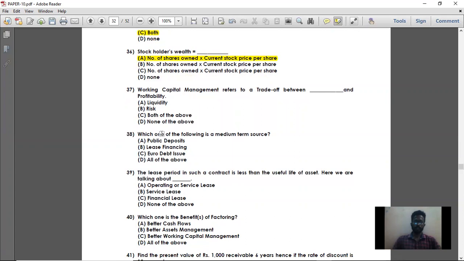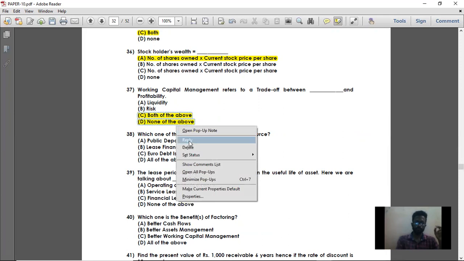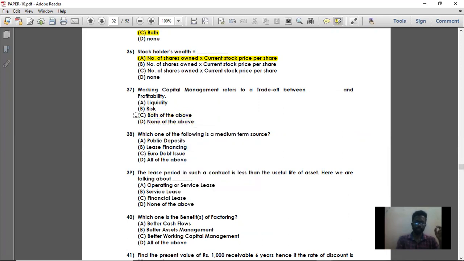Next, question number 37. Working capital management refers to the trade-off between liquidity and profitability, or risk and profitability. Both will be considered because it acts as a trade-off between the liquidity risk and the profitability. So both of the above, that is option C, is the right answer.